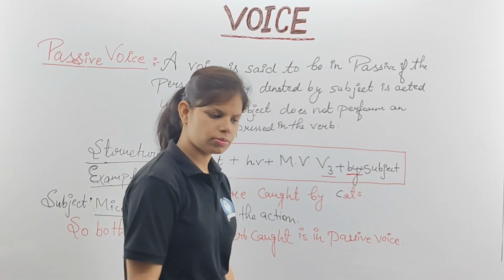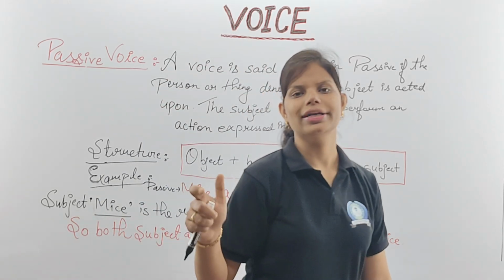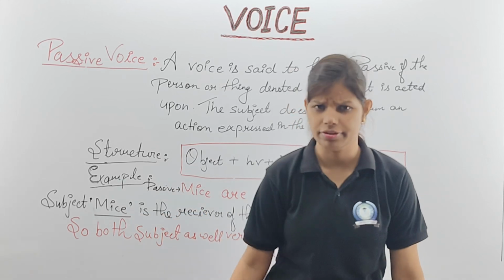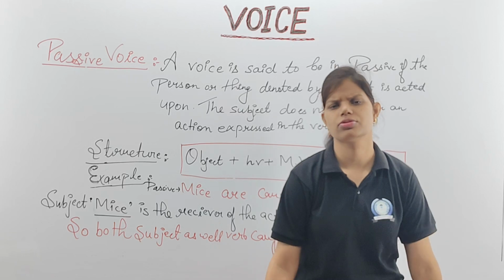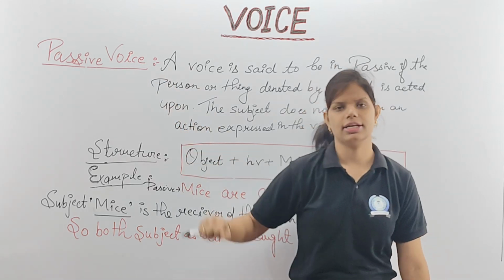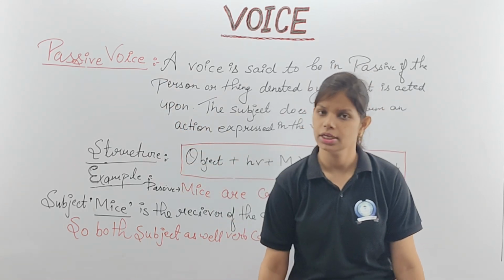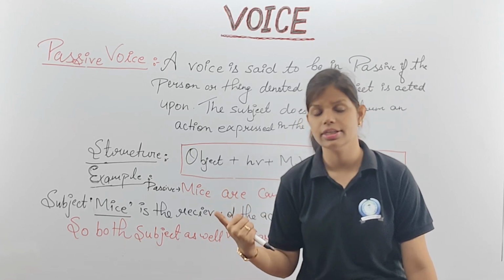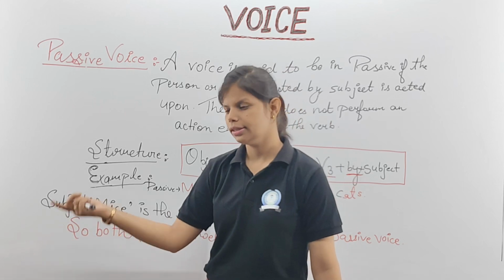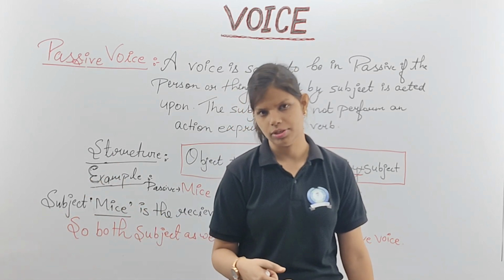In further videos, we will read in a short and crispy way what rules we have for this. This is just a brief explanation. Sometimes the structures or the definitions are asked, that's why I have given them in this one. But this is not very important for you to understand. The main important thing is the rules which we are going to learn. That is going to help you a lot for the point of examination, children.